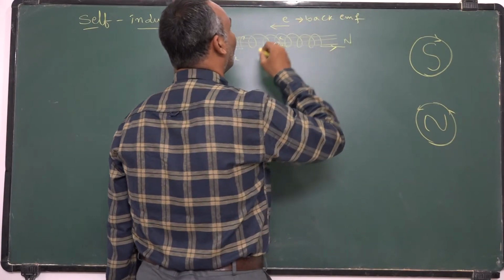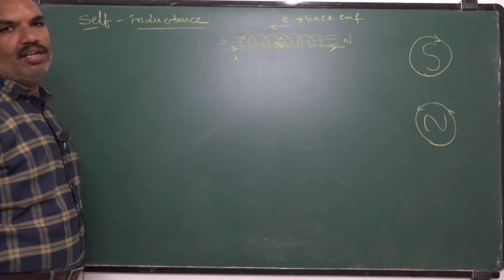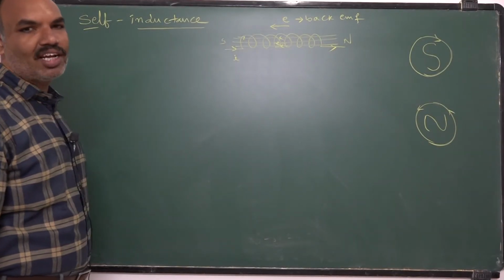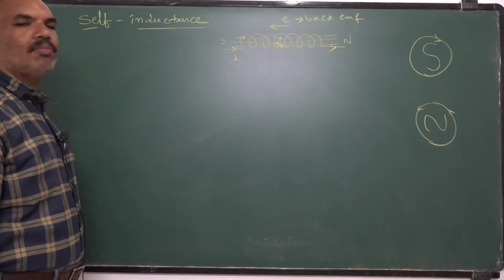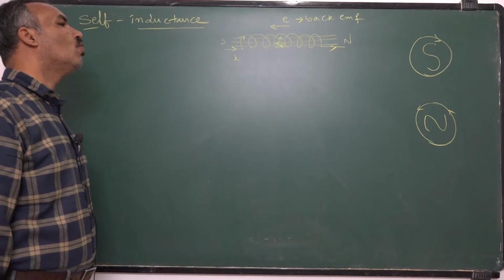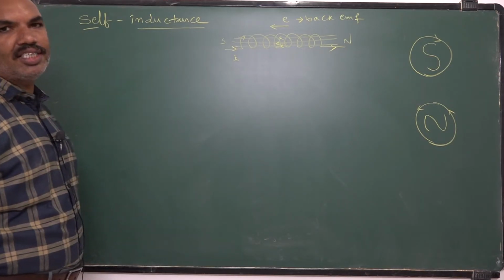The property of developing a back EMF inside a coil is called self-induction. It itself is developing an EMF which is opposing the growth of current through the coil. Such a property is called self-induction.